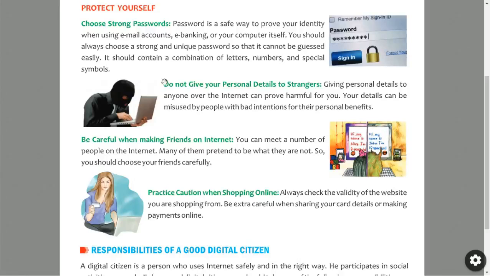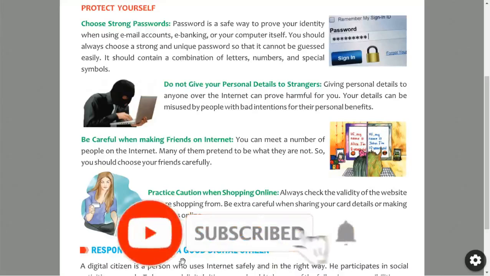In the next class we will continue with the next point: responsibilities of a good digital citizen. What are the responsibilities of a good digital citizen, we will discuss in the next session.